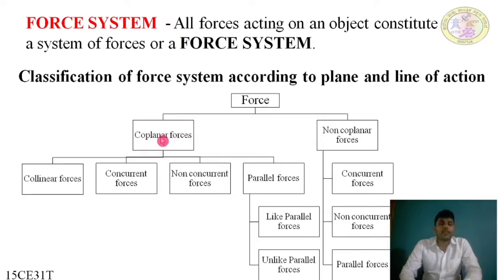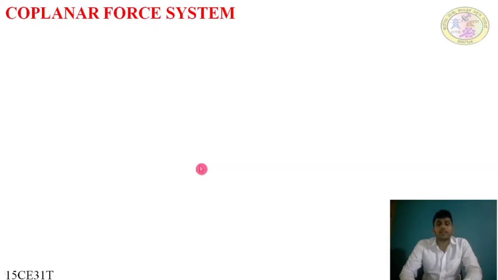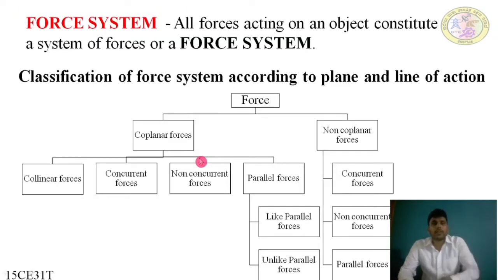The coplanar forces are: coplanar collinear forces, coplanar concurrent forces, coplanar non-concurrent forces, and coplanar parallel forces. Because coplanar parallel forces and non-coplanar parallel forces both exist, we have to add the prefix so that we can identify clearly which type it is: non-coplanar concurrent forces, non-coplanar non-concurrent forces, non-coplanar parallel forces.